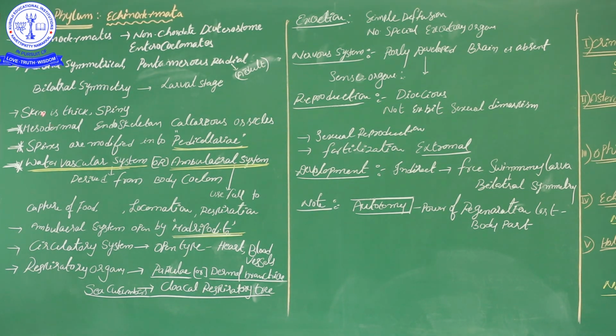When you see the Echinodermata's body from the external character, the skin is thick and spiny. Spiny means spines are there. Based on these spines only, we gave the name Echinodermata. The body possesses spines, so that's why Echinodermata. And the skin is thick, very hard. Okay, hard skin is exhibited by the Echinodermata.